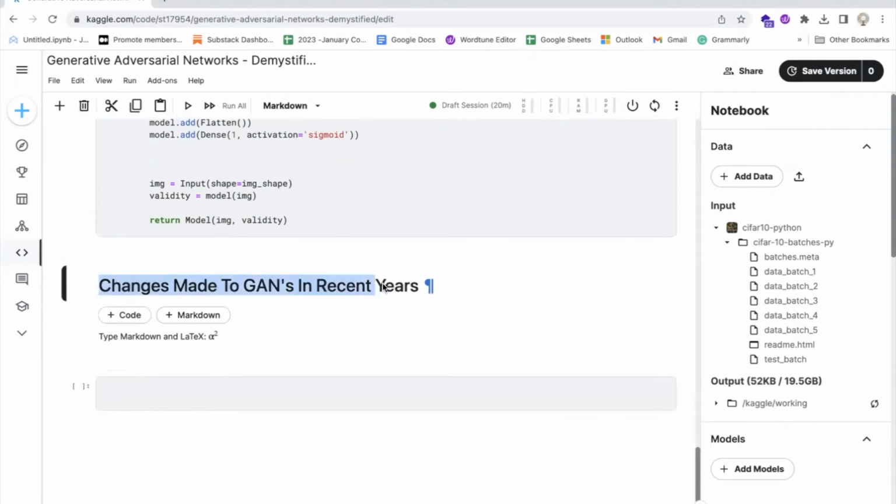A lot of changes have been made in GAN's architecture since Goodfellow's original paper, but some things remain the same. Normalizing the input. The activation function in all except the last layer of the generator must be a ReLU. The activation in the last layer of the generator, which is a dense layer, is tanh activation. Same goes for the discriminator. All the layers except the last have ReLU as activation, and the last dense layer uses sigmoid activation.